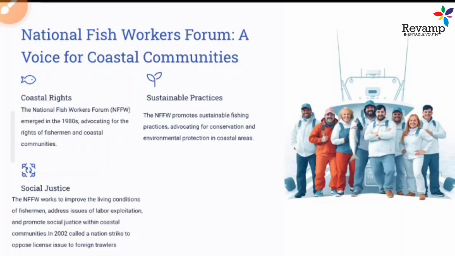So a lot of coastal issues, right. The National Fish Forum emerged in the 1980s as an advocate of the rights of fisher communities, because the fisher community had a lot of issues. A lot of new things came after the development, like mechanized trawlers and technology like bottom trawling for the large scale harvest of fish in Indian seas. So this created, what does it mean?